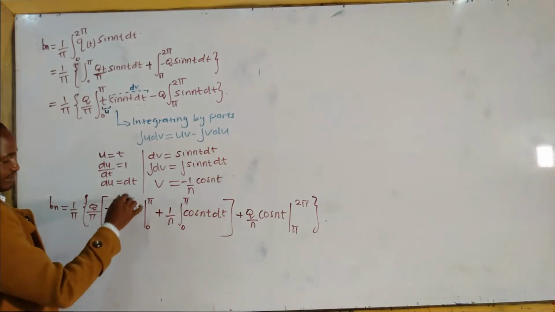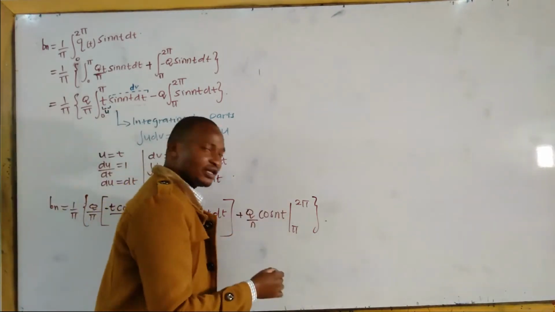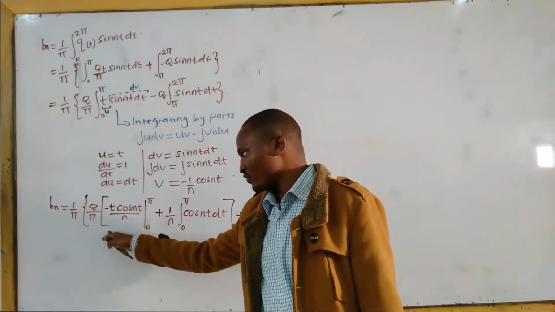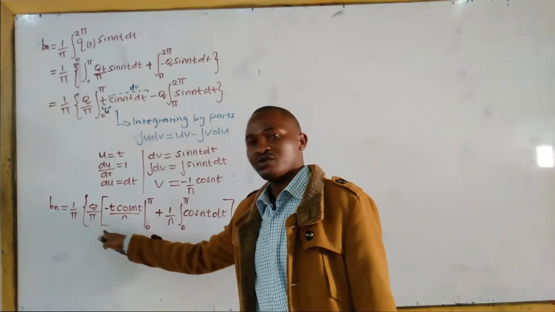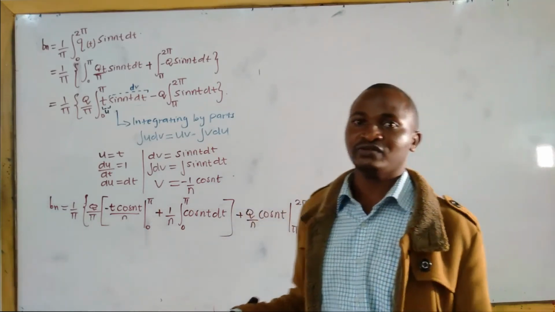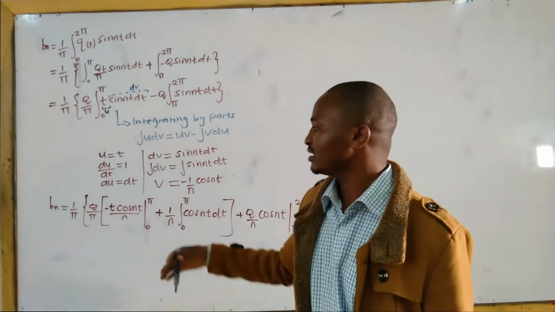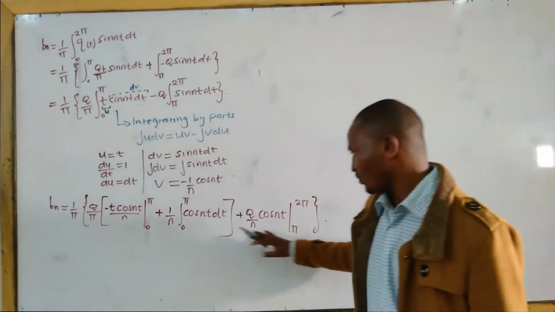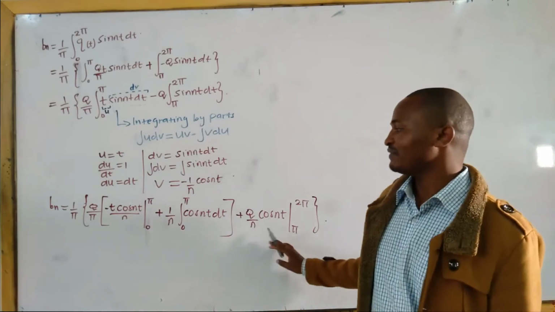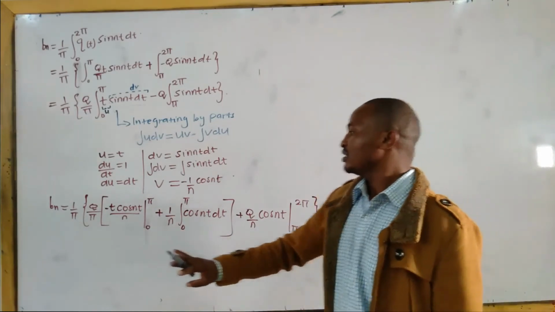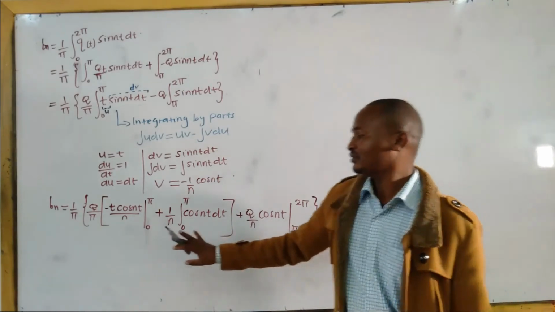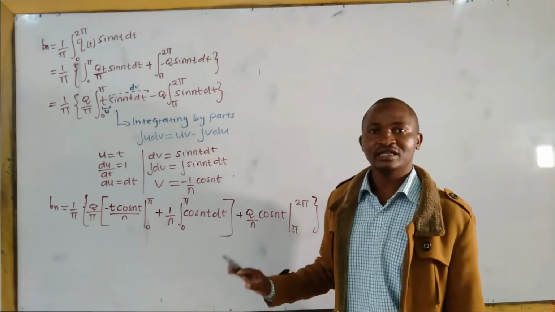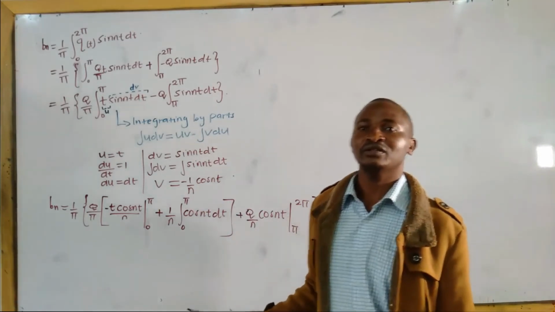You can start applying the limits here in the exam to shorten your work and to drop off some of the terms in your result. But for the purpose of explaining and making everything clear, let me move on to the next step with everything and then apply limits having finished the integration. Here we are done, but we are left with this one. As long as there is a symbol of integration somewhere, it means that portion is not integrated. That's what we now need to integrate.